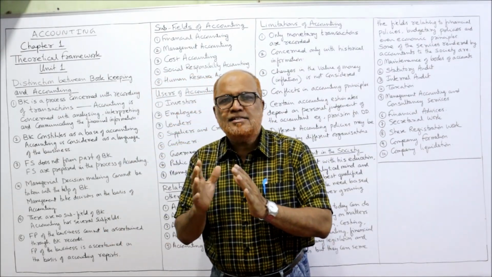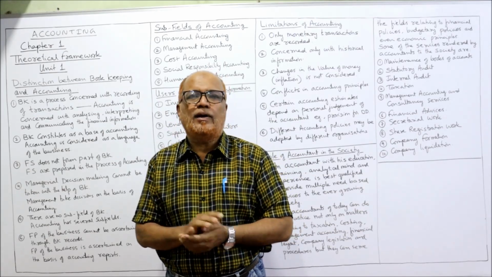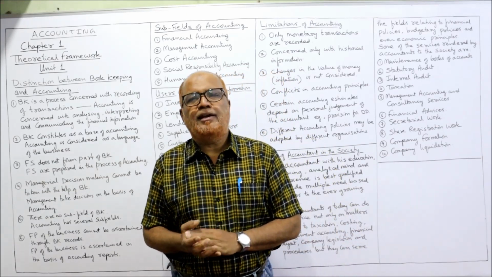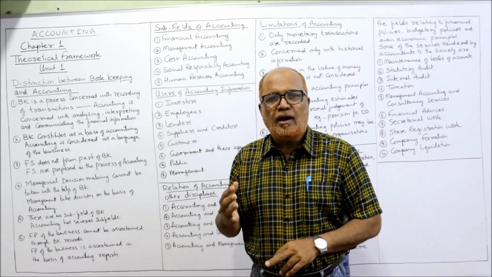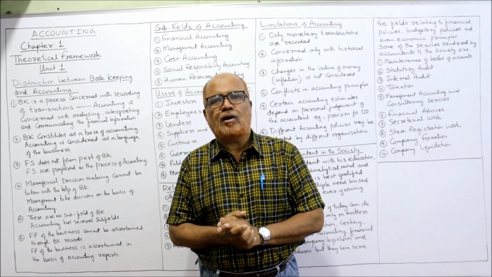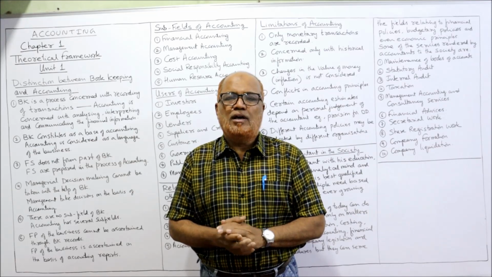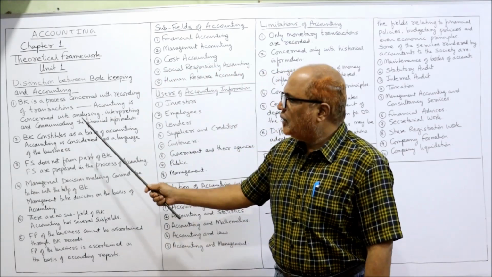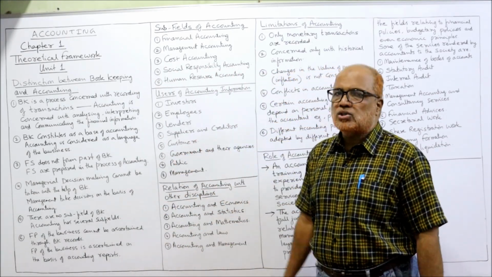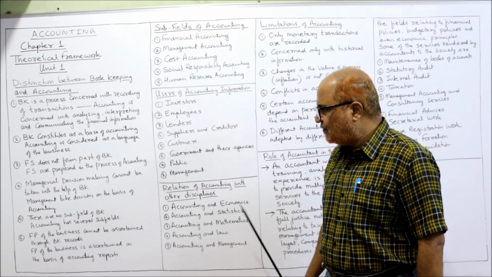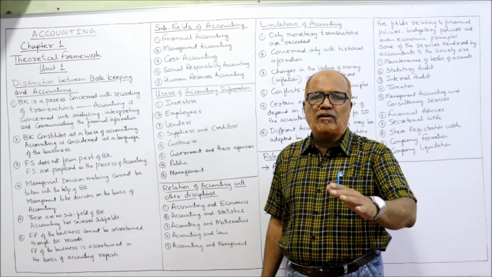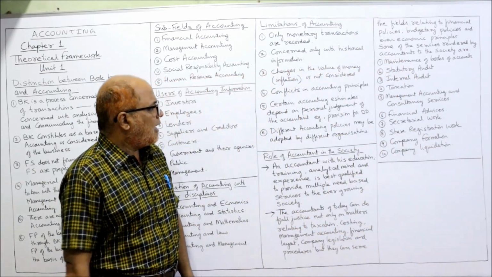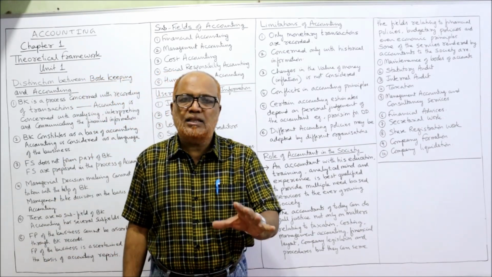I'm Hasham Ali Khan. This is the second video of chapter number 1, Theoretical Framework of Accounting for CA Foundation. Last video I explained the meaning, definition of accounting, accounting process, functions of accounting, objectives of accounting. Now in this video I am going to explain the differences between bookkeeping and accounting, and the subfields of accounting, then users of accounting information, a relationship of accounting with other disciplines, and next limitations of accounting and role of accountant in the society.